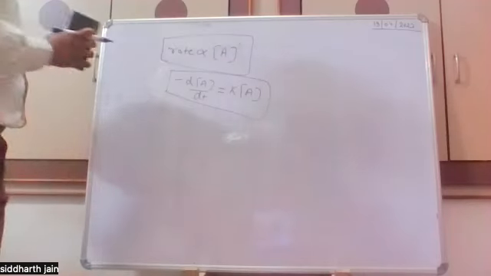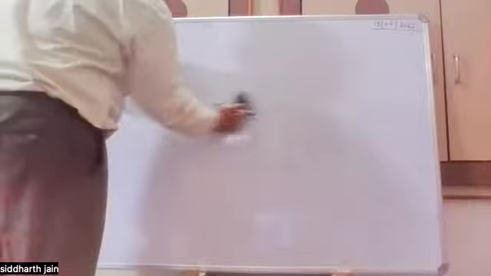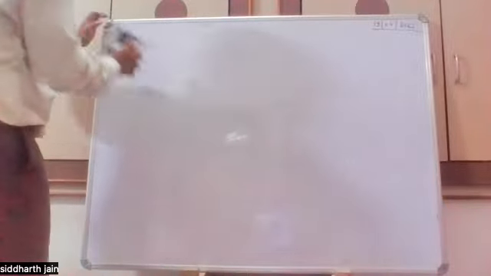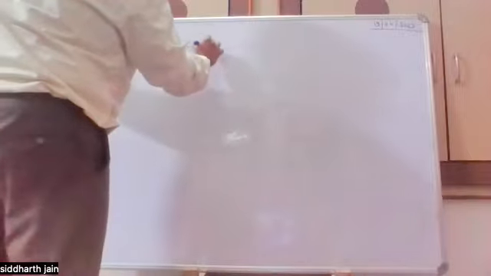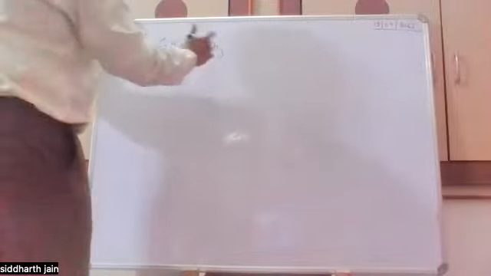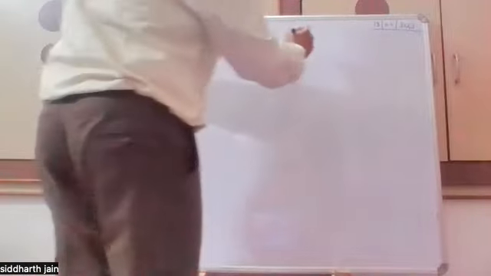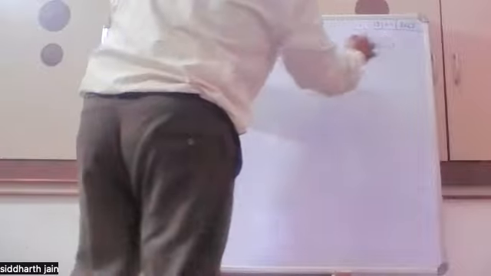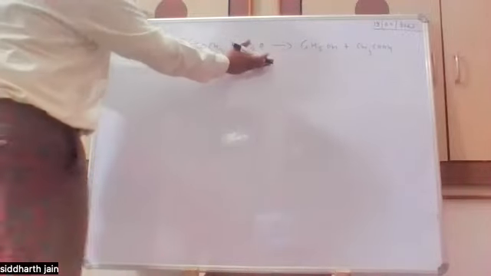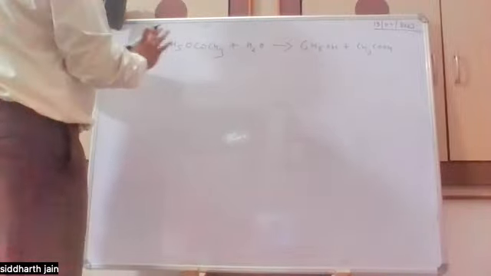What is pseudo order reaction? The pseudo order reactions are those reactions which appear to be of higher order, but actually they are of lower order or they are of different order. For example, if we take C2H5OCOCH3, ethyl acetate, plus water, and we hydrolyze this, we get C2H5OH plus CH3COOH. Now, if we look at this as an elementary reaction, in case of elementary reaction, we have molecularity equal to the order. Since molecularity is 2 here, we assume that the order will be 2.